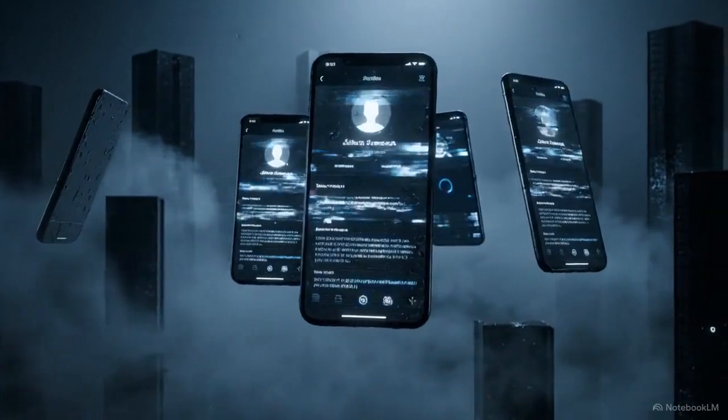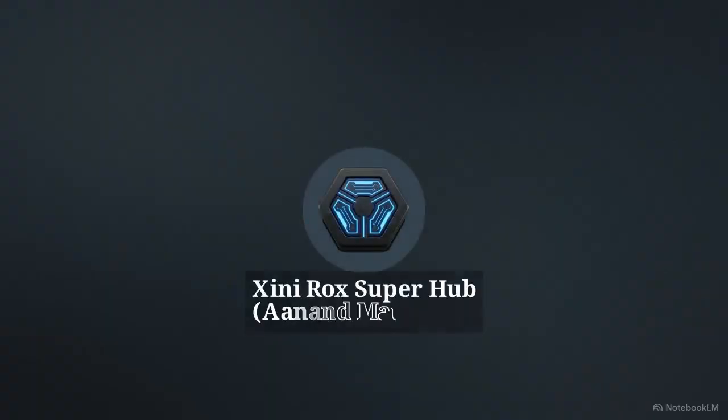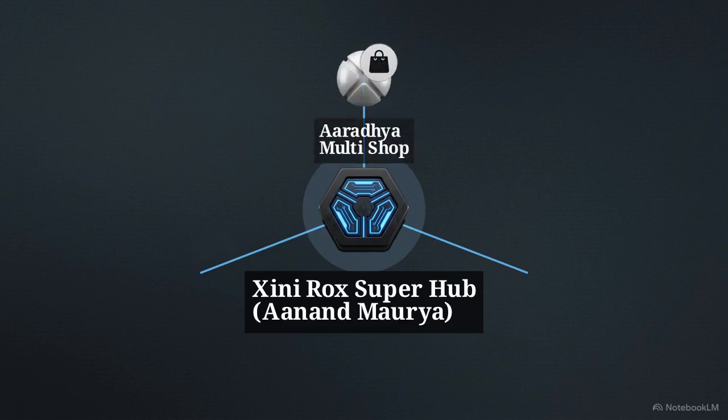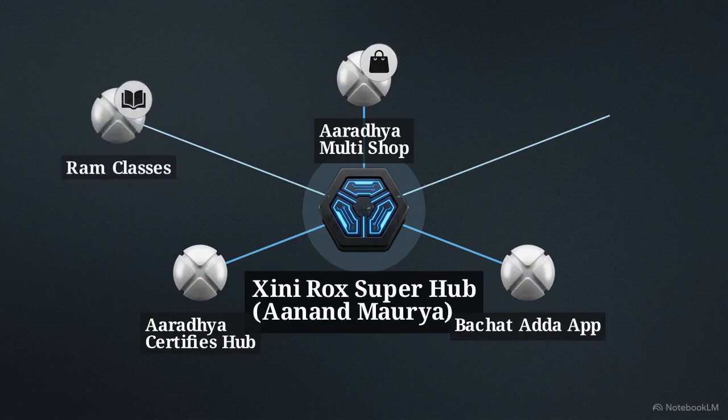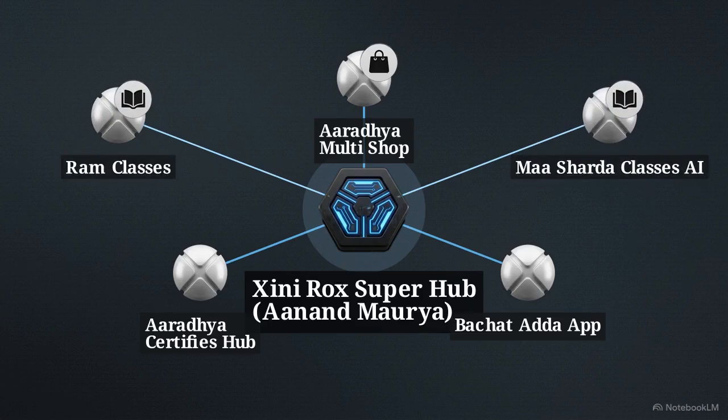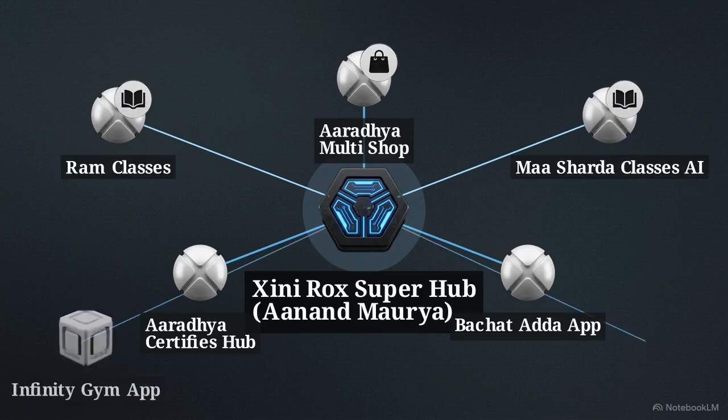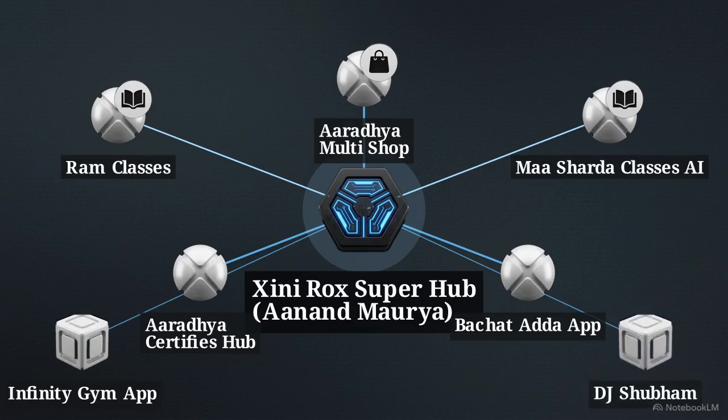by a central mechanism. This animated diagram shows the solution: the Xini Rox Superhub. This master control system routes all traffic through one central point. First, e-commerce and financial pillars connect: Aradia Multishop, Aradia Certifies Hub, and Bachat Auto app. Next, educational processors integrate. ROM classes and Masharda classes AI synchronize data with the hub. Finally, lifestyle sectors Infinity Gym app and DJ Shubham plugin, creating an interconnected web pulsing back to the Superhub.